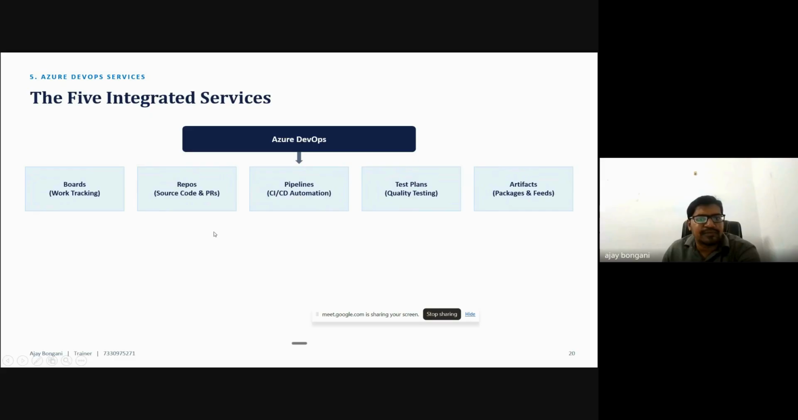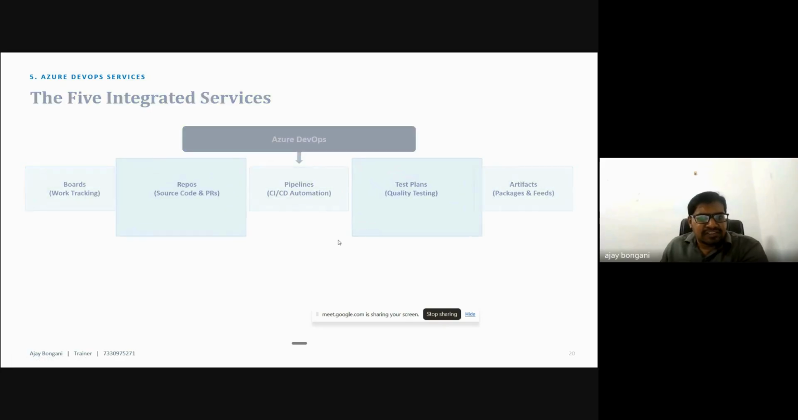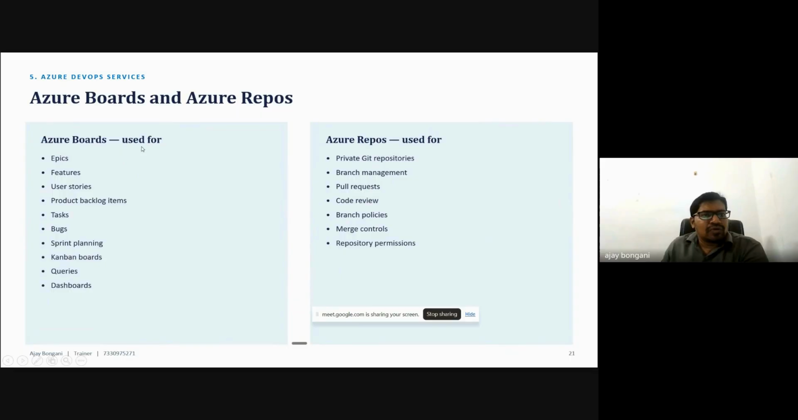So each and every one of these concepts we will discuss in the regular sessions. What exactly boards will do, how it can perform, and how repos will work on top of that. Each concept will be discussed in the regular sessions. So now I have given some information about each component.